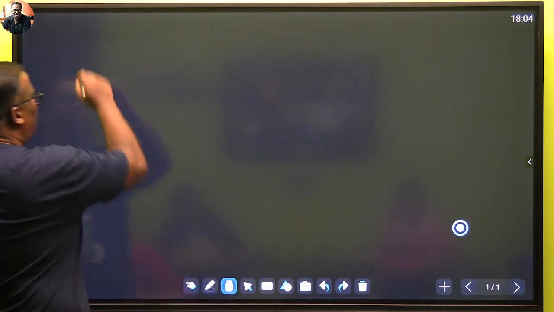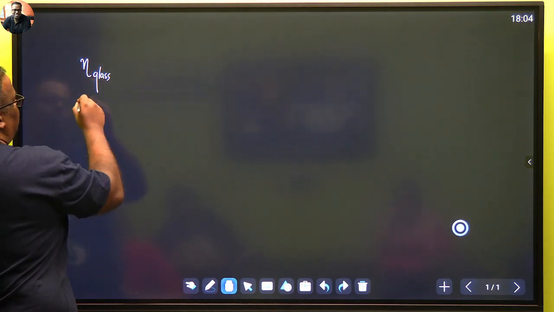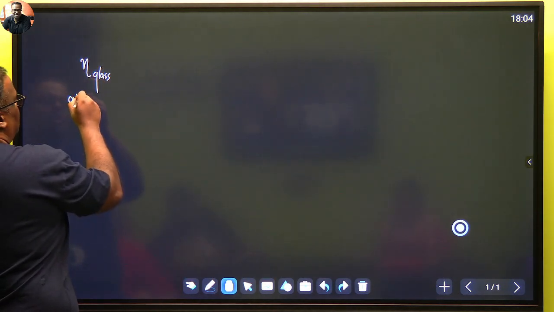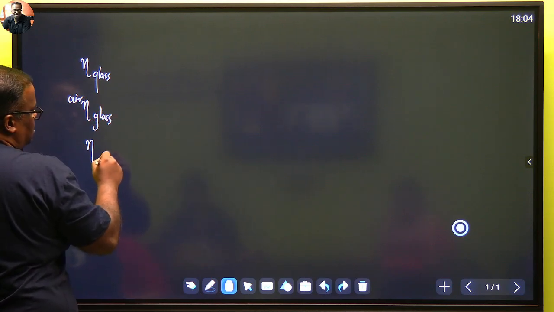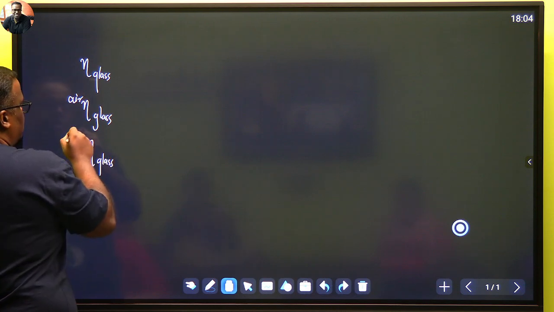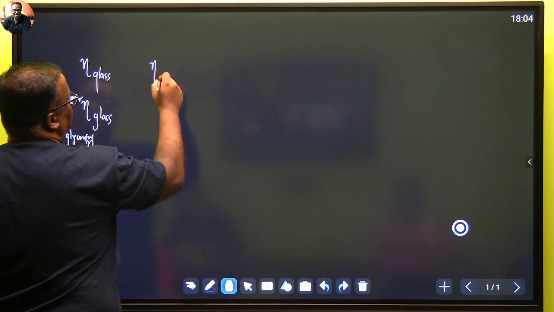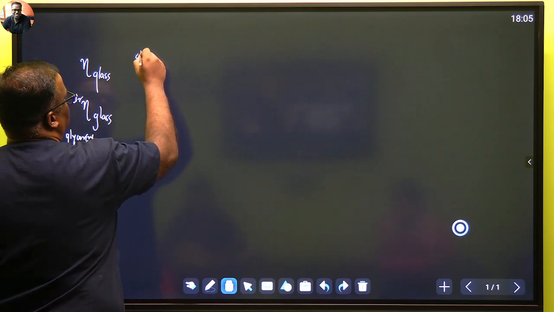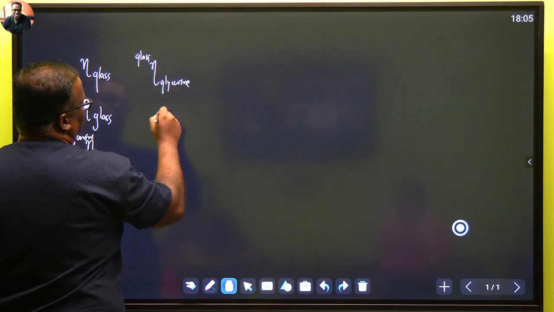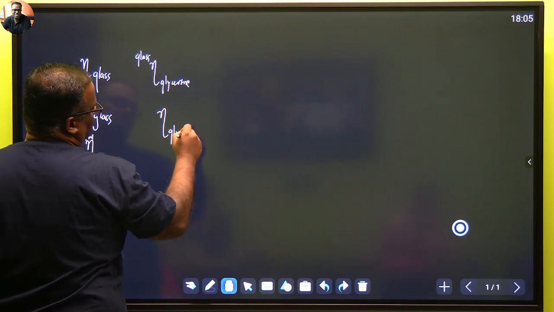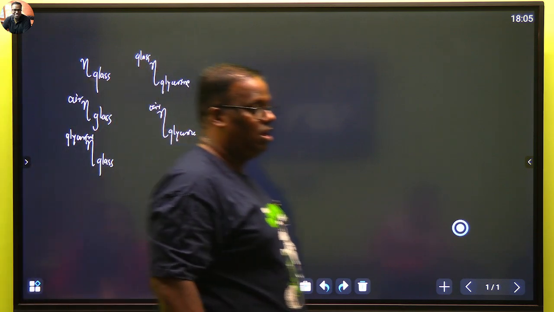Okay, if I write eta air glass, if I write eta glass glycerin, and if I write eta glass and glycerin, if I write eta glycerin and air, which one is which? One student only, okay?